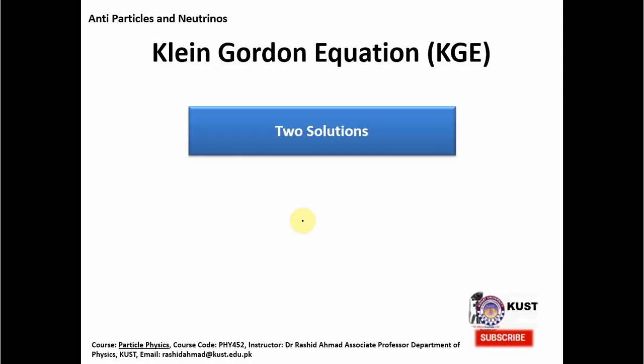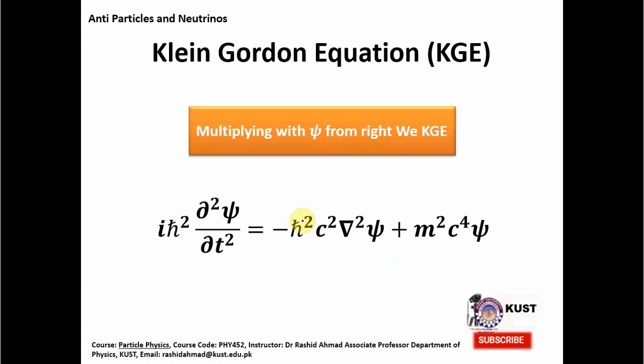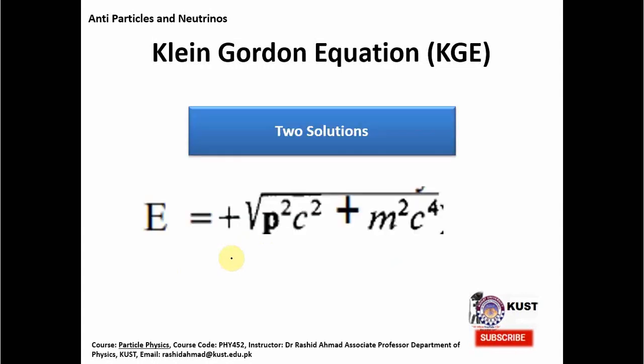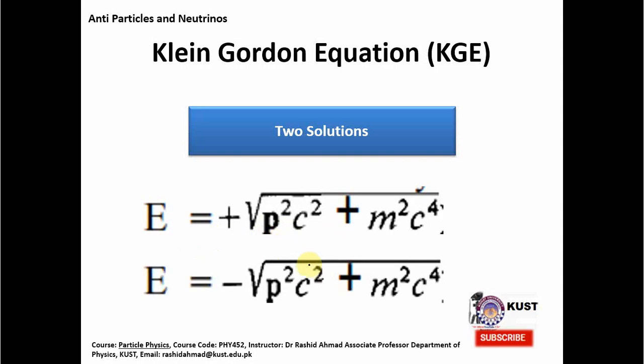problem is first. So the Klein-Gordon equation got the square of the time derivative. Therefore, if you solve it, you will get two solutions for energy. That is, E is equal to plus or minus, because whenever you take a square root, you get a plus sign and a minus sign.